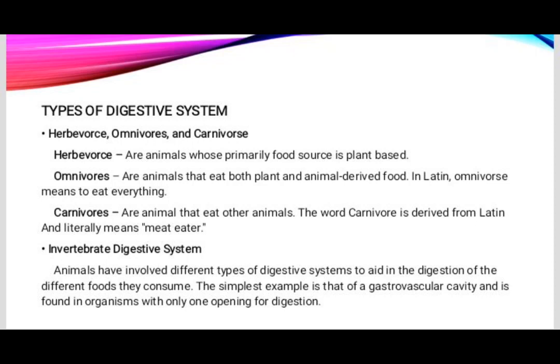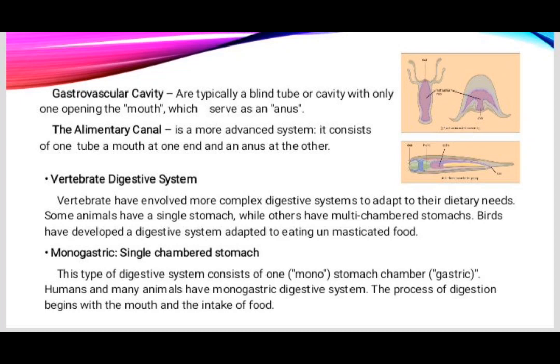Next is the invertebrate digestive system. Animals have evolved different types of digestive systems to aid in the digestion of the different foods they consume. The simplest example is that of a gastrovascular cavity, found in organisms with only one opening for digestion. The gastrovascular cavity is typically a blind tube or cavity with only one opening, the mouth, which serves as an anus. And the alimentary canal is a more advanced system. It consists of one tube with a mouth at one end and an anus at the other.